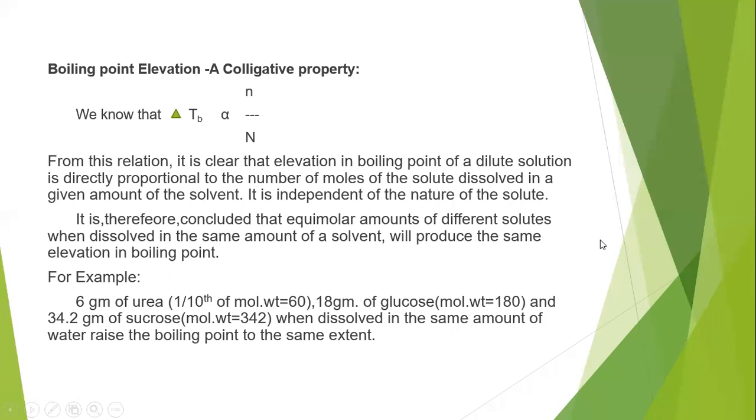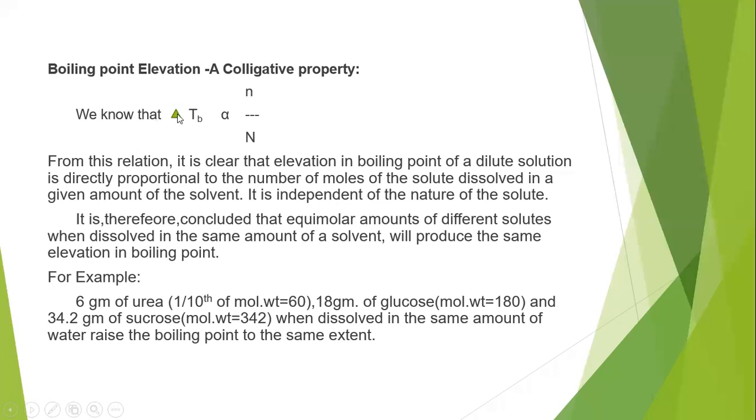So once again, at the start of this video, I already told you that elevation in boiling point is a colligative property. How can we say that it is a colligative property? That is what we have to explain. So boiling point elevation is a colligative property, and that is what we have to prove now.